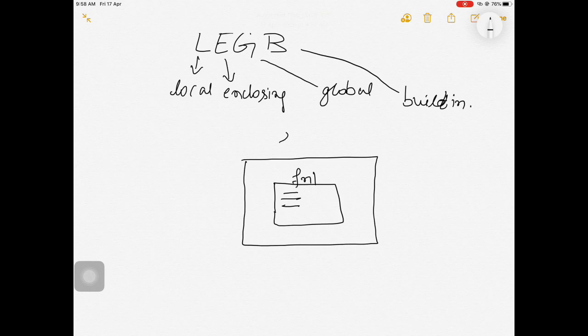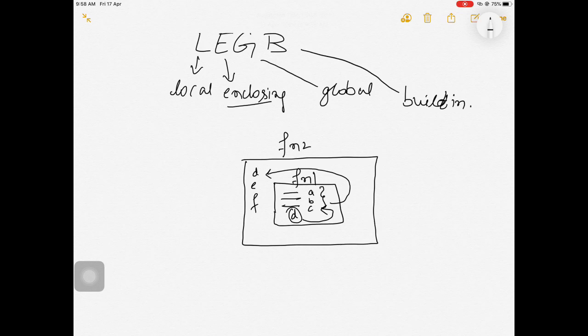Suppose a function is within another function. Suppose fn1 is inside fn2. Then suppose there are variables a, b, c here, and here are variables d, e and f. If we are referring to d, e or f here, we first look for d inside this function. If we don't find d here, then we go on searching for d in this enclosing function.